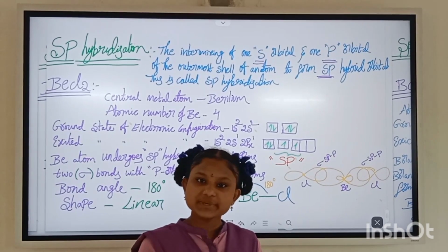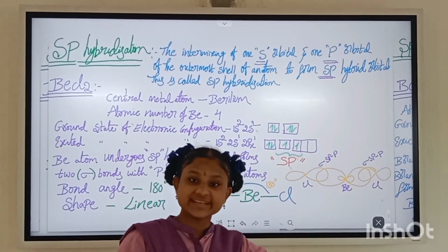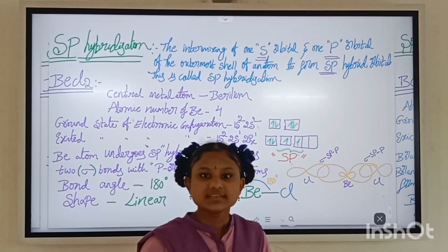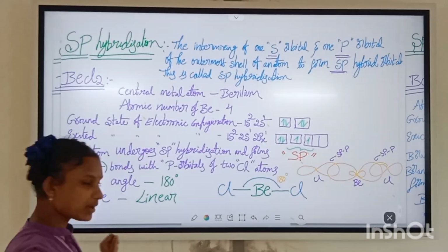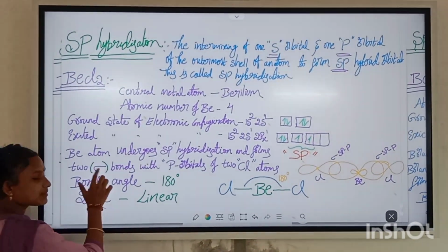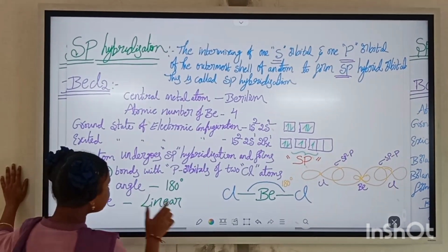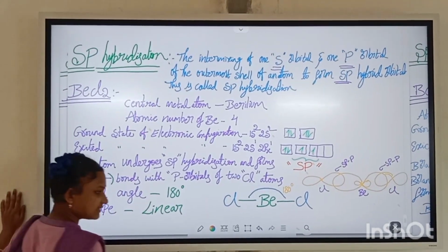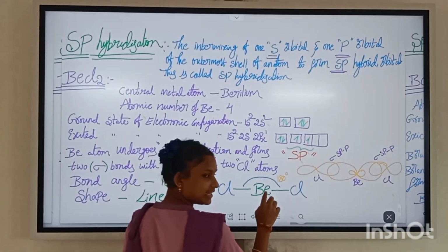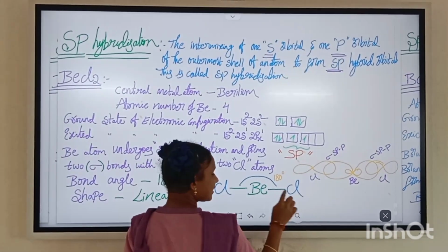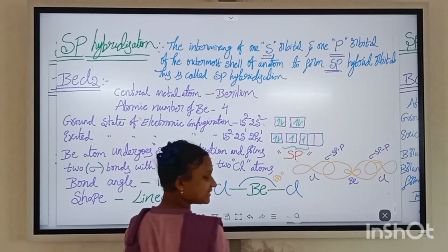Thus, the two sp hybrid orbitals overlap axially with the central atom Be. It forms two sigma bonds. This is the symbol of the sigma bond. The shape is linear, and the bond angle is 180 degrees. The central atom Be has two sigma bonds, 1, 2. Bond angle is 180 degrees.